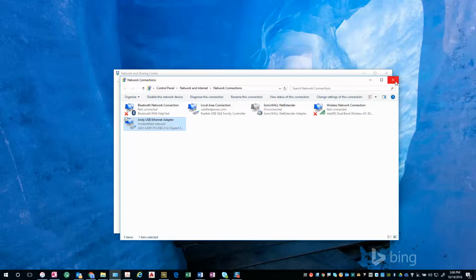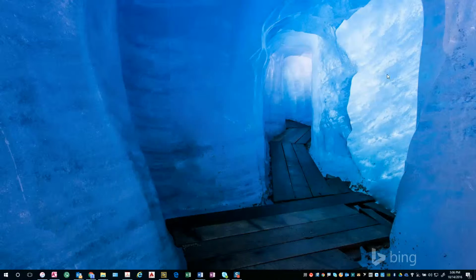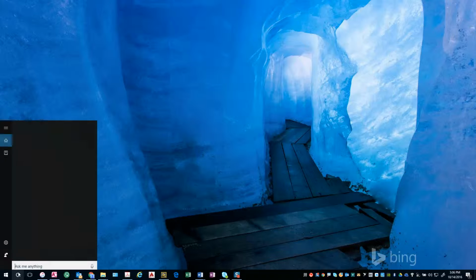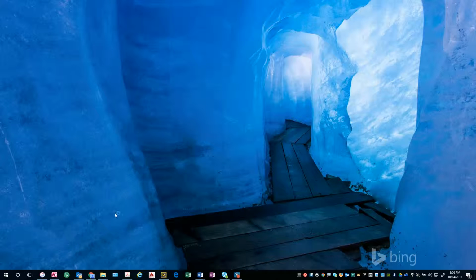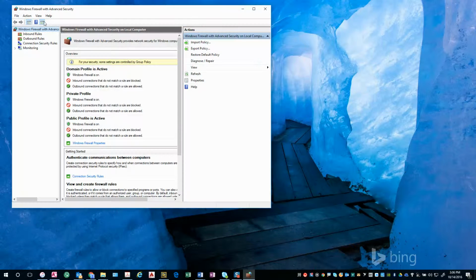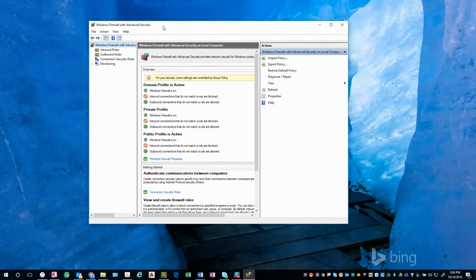Now the next thing that you're going to want to do is make sure that the firewall for that Ethernet adapter is turned off. So you want to run advanced firewall settings within Windows. What you want to run here is wf.msc. That will take me into the Windows Firewall with Advanced Security.